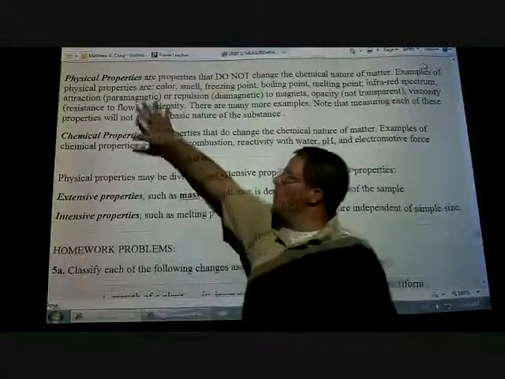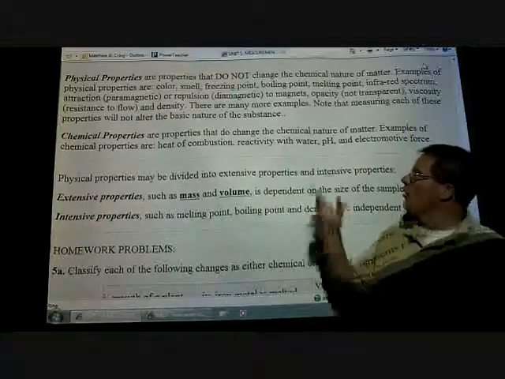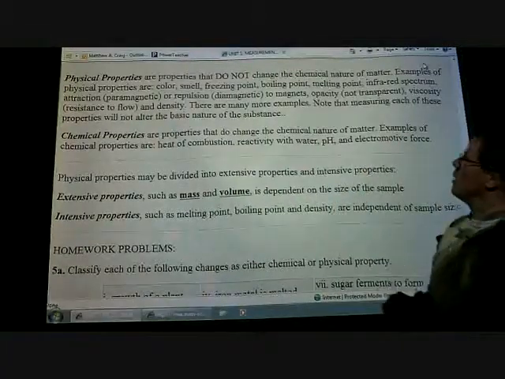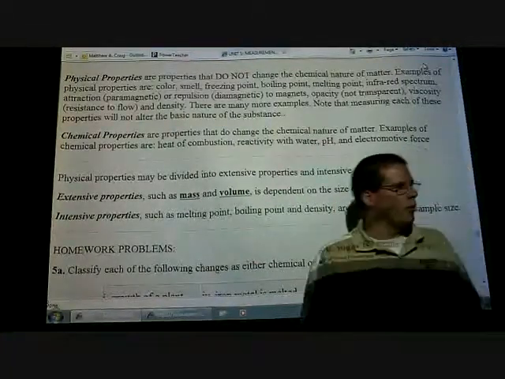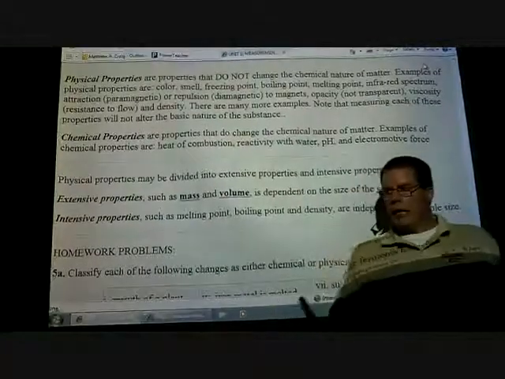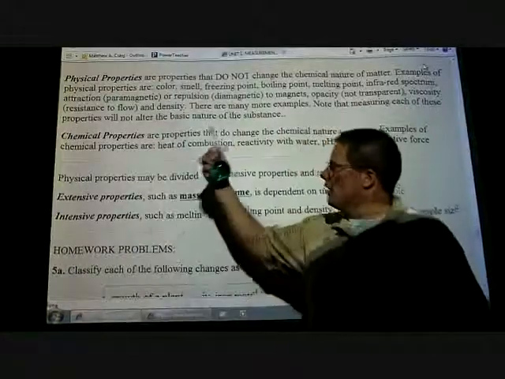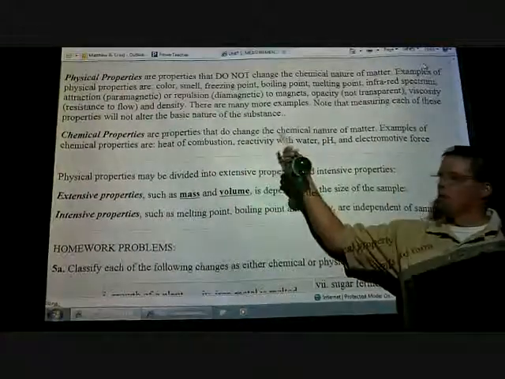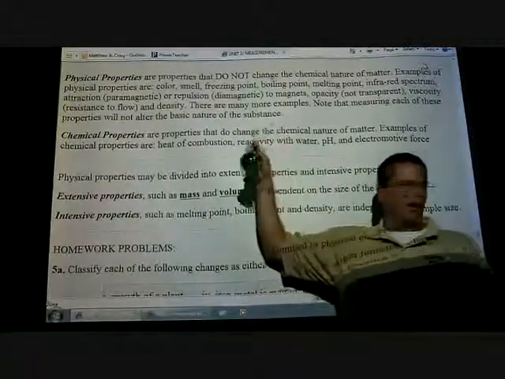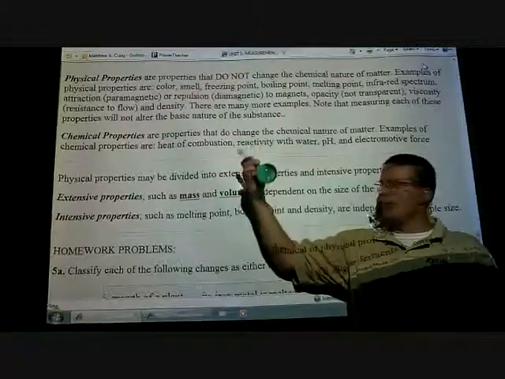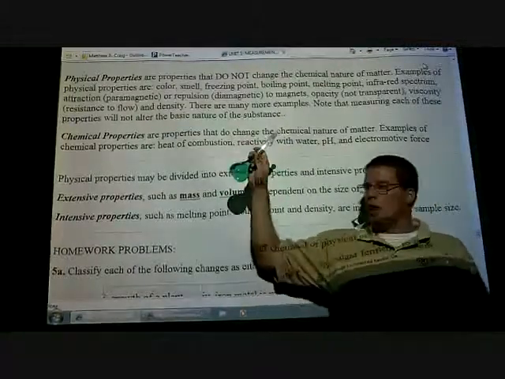Let's talk about properties. When we talk about physical properties, okay, and it says on here, are properties that do not change the chemical nature of the matter. For example, like the color of something. Again, if it's a physical property, like for example, I had this set up for AP chemistry. This is cobalt chloride. When you guys take AP chemistry, you're going to find out that certain metals have different colors when they're ions.